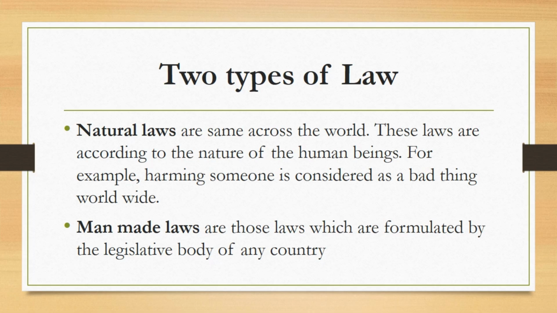So the thing to understand here is that a crime will be a crime in natural law everywhere, but if it is related to man-made laws, then the circumstances would be different. Crime in one society may be a normal thing in another society.